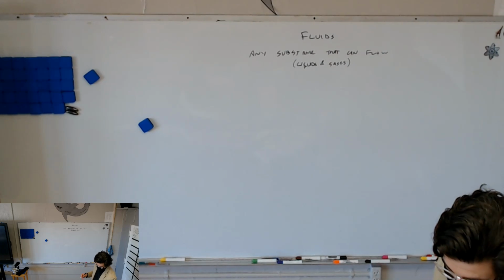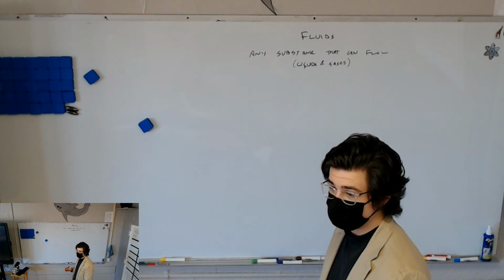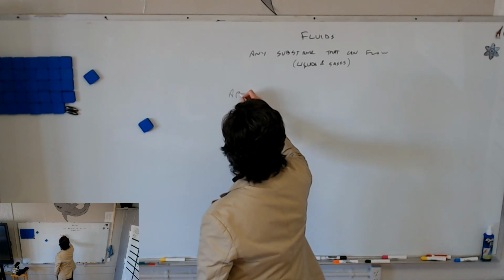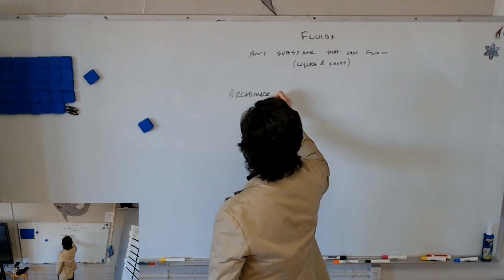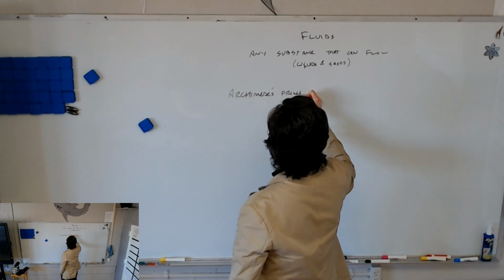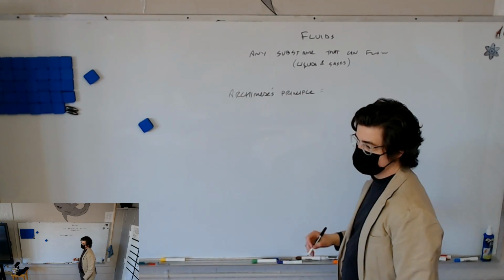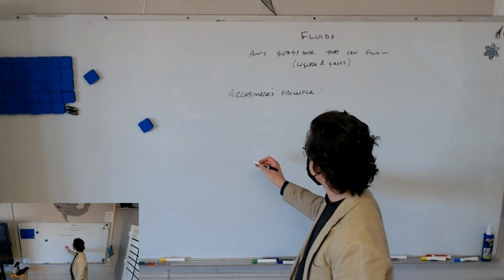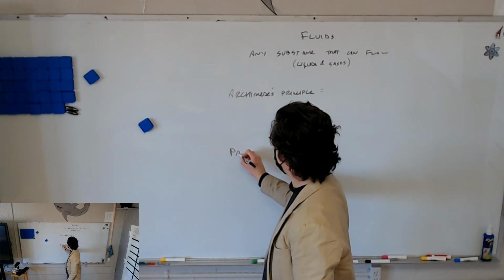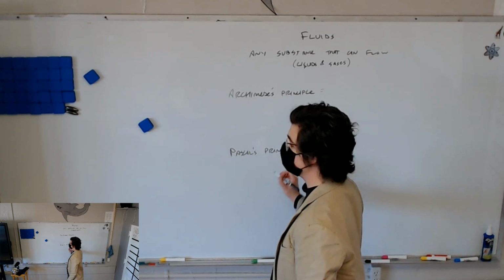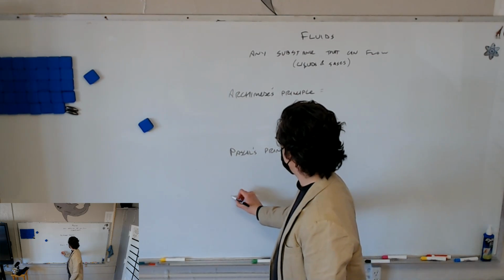So we're going to talk about these three principles first, okay? Let's write these things down. Archimedes' principle. We're going to define it and give an example. Then we're going to talk about Pascal's principle, and we're going to talk about Bernoulli's principle.